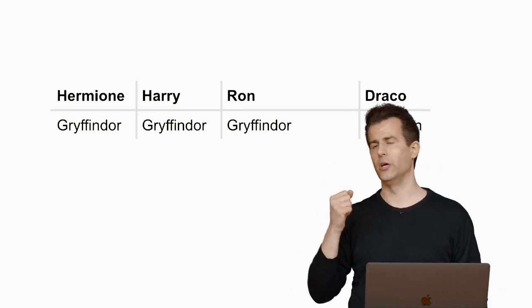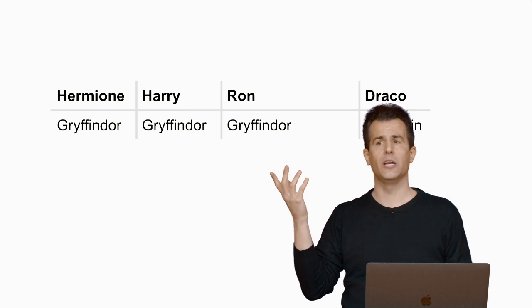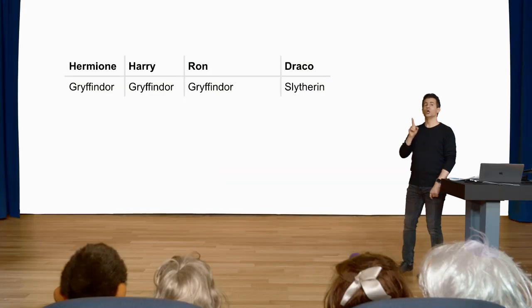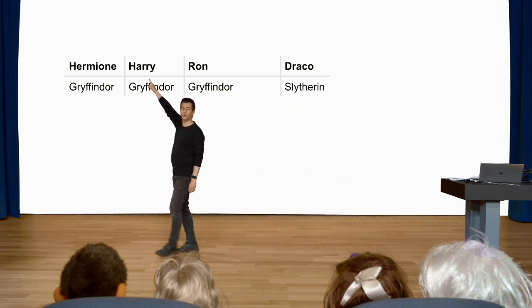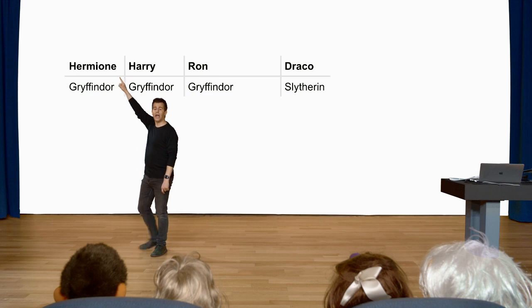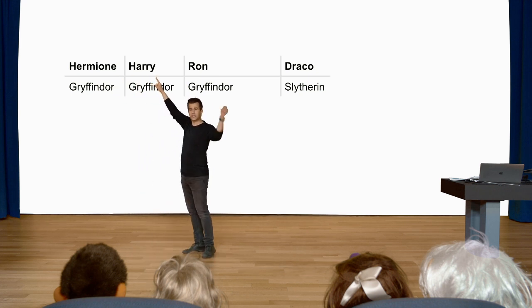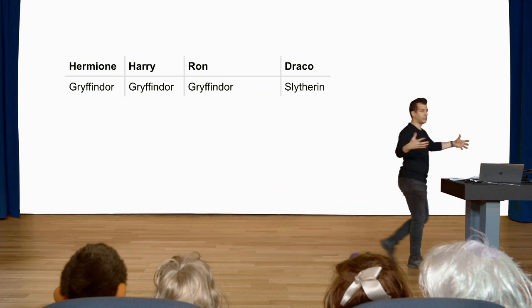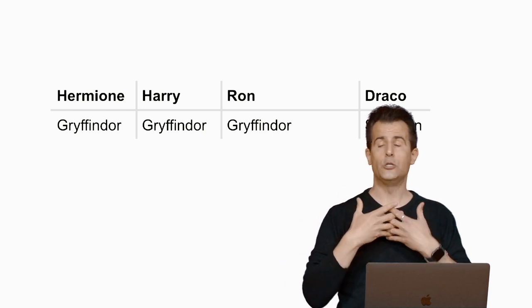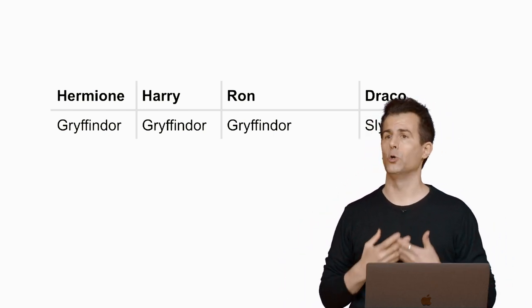I called my variable student just because it makes sense, because I want one student at a time. And what the for loop does, just like it did with numbers before, the 0, the 1, and the 2, it allows me to, for instance, set student equal initially to Hermione's name. And then the next iteration of the loop, the next cycle, sets student equal to Harry's name, then Ron, then Draco. It just kind of happens automatically. Like that is what the Python interpreter does for you when it sees a for loop like that.